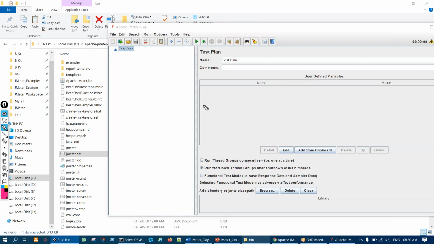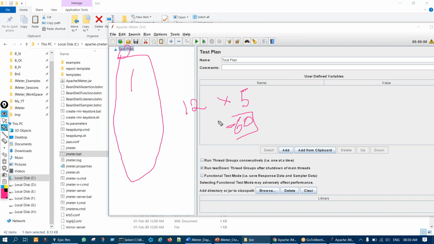The alphabet. So this is JMeter. Here, as usual, normal icons are there. Here a few tools are kept. When we start using them, we'll come to know what these are. And this side, the left side, is where we add the elements. In yesterday's session, I told you there are 12 major elements and each has some 5 to 6 elements. So there are on average 60 plus elements in JMeter, right?